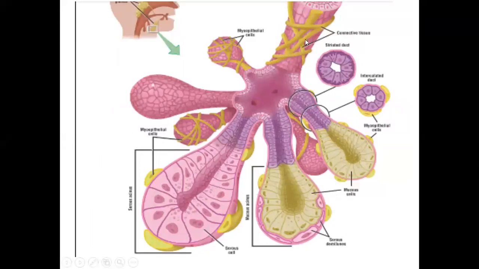Look at the figure. This is the example, a figure of a compound tubuloalveolar gland. This is the major duct, these are the minor ducts. This is the alveolar shape and this is the tubular shape.